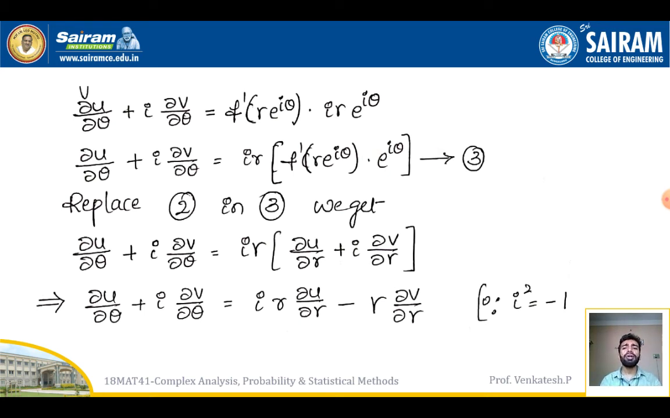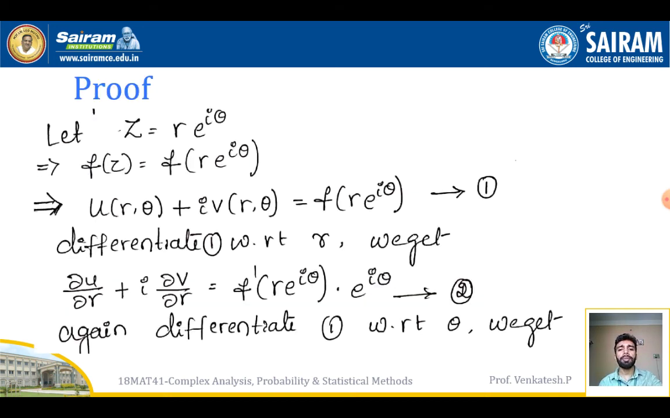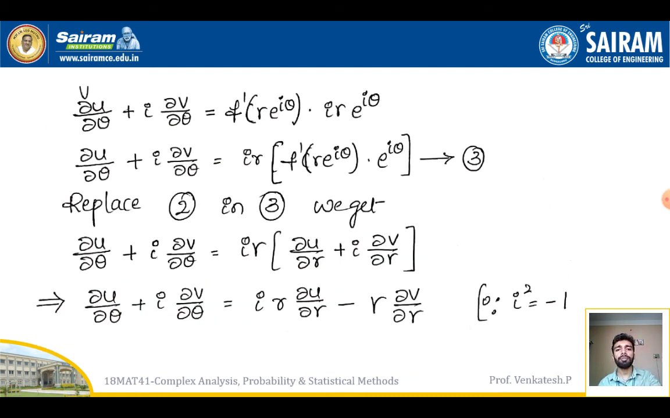Now I am going to replace f dash of r e power i theta e power i theta, this complete thing, using equation number 2. So I replace equation number 2 in equation number 3. I will get dou u by dou theta plus i into dou v by dou theta is equal to i r, keeping it as it is, times dou u by dou r plus i into dou v by dou r. On expanding, I will get dou u by dou theta plus i into dou v by dou theta is equal to i r dou u by dou r minus r into dou v by dou r. On multiplying i with i, I will get i square, and i square is minus 1, so I can replace this as minus r dou v by dou r.